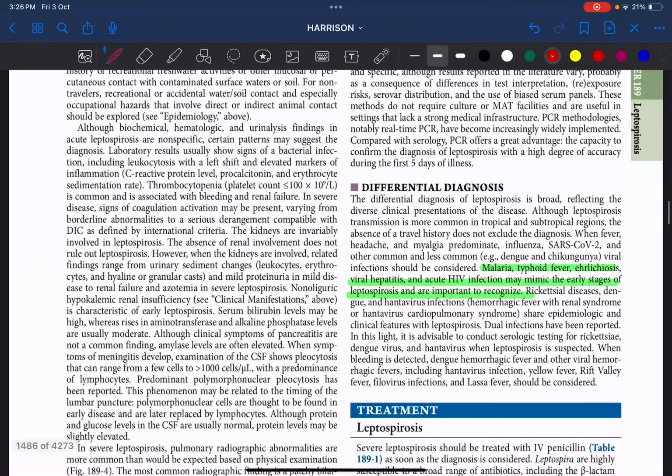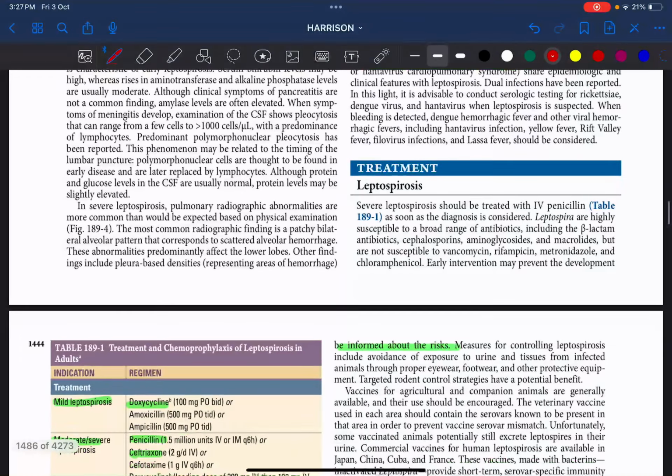So coming to differential diagnosis, as I told you, mild leptospirosis has non-specific symptoms in the form of fever, myalgia, vomiting and so on. It can resemble malaria, typhoid fever and viral hepatitis. So it is very difficult to differentiate mild leptospirosis from the mentioned diseases, that is malaria, typhoid, ehrlichiosis, viral hepatitis and so on. But that's not the case with severe leptospirosis. It is very easy to diagnose, and of course it is fatal also.